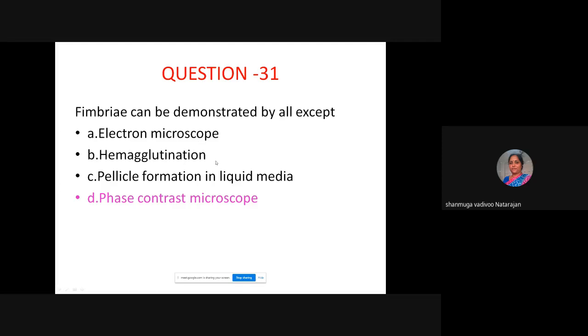This was the question which I put already. And pellicle formation in liquid media: these form a pellicle, a thin layer formed on the top of the liquid media. So you cannot demonstrate by phase contrast.